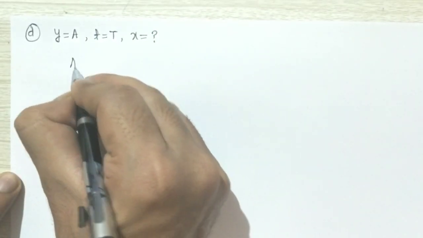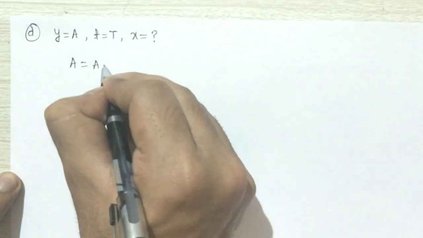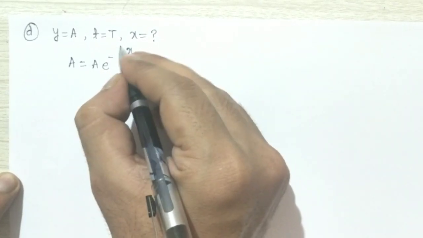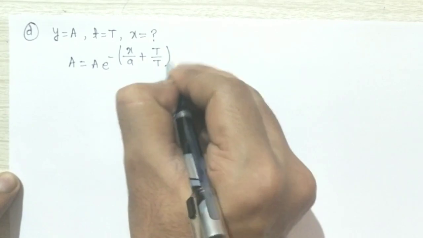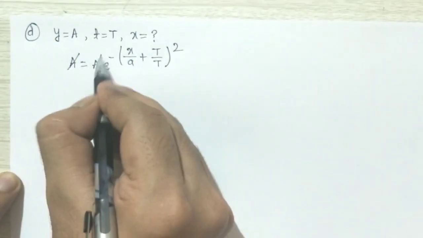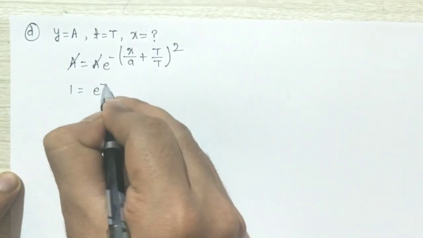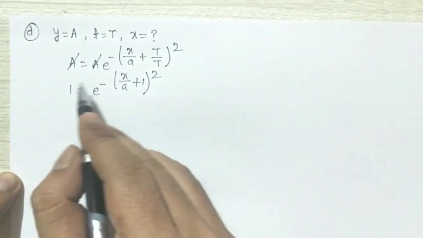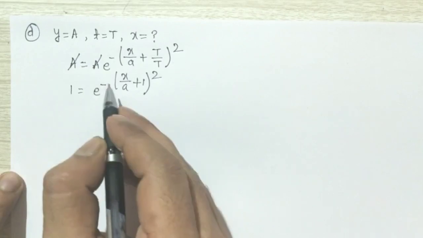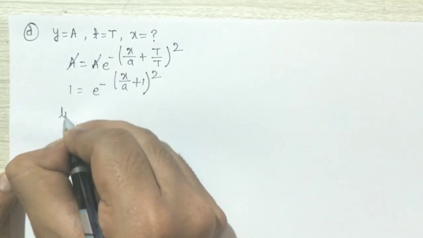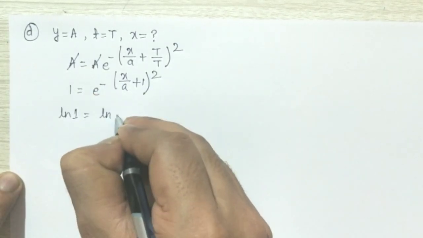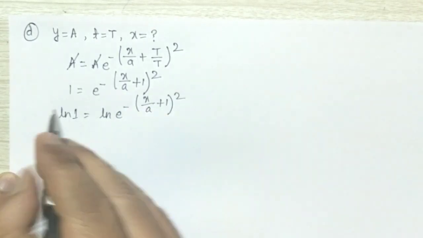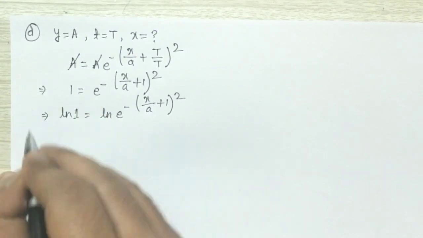So y becomes a, and a e to the power minus x by a plus small t will become capital T, so capital T by capital T whole square. Now a cancels out. So 1 equals e to the power minus x by a plus 1 whole square. Now we have to simply simplify this relation. Take ln both sides. So ln 1 equals ln e to the power minus x by a plus 1 whole square. The value of ln 1 is 0.